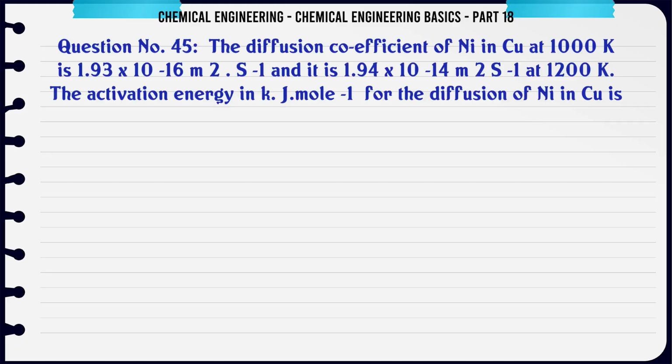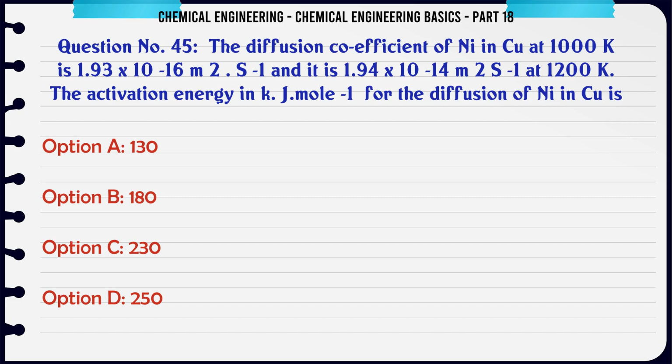The diffusion coefficient of Ni in Cu at 1000 K is 1.93 x 10^-16 m2/s and it is 1.94 x 10^-14 m2/s at 1200 K. The activation energy in kJ/mole for the diffusion of Ni in Cu is A. 130. B. 180. C. 230. D. 250. The correct answer is 230.